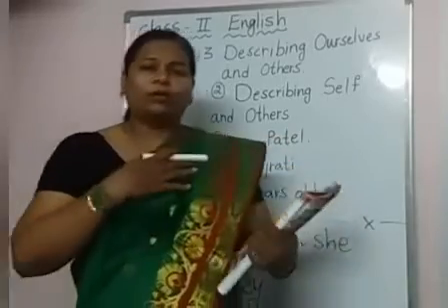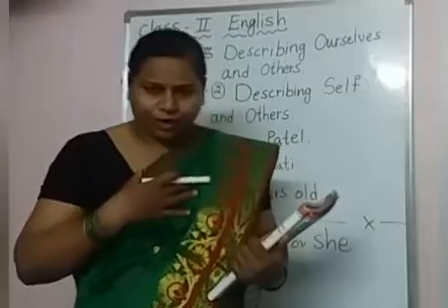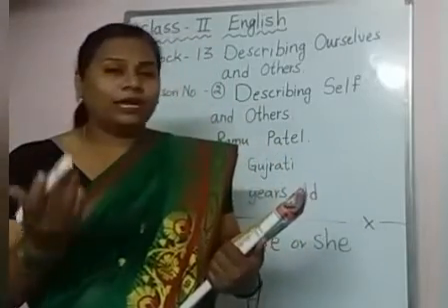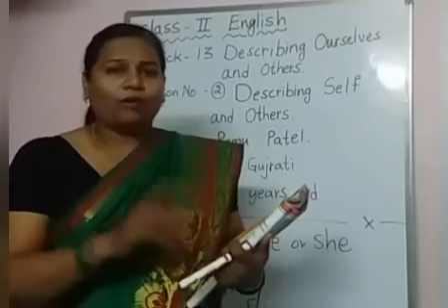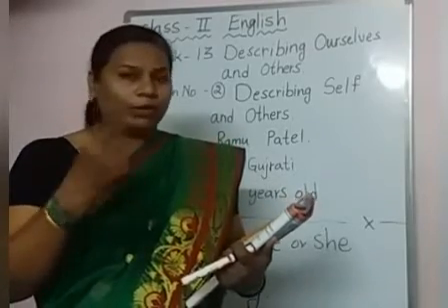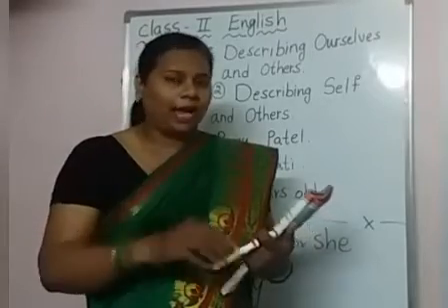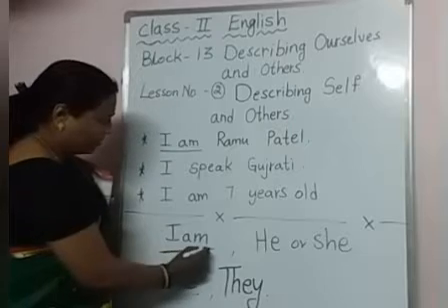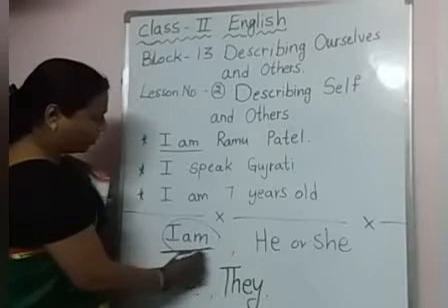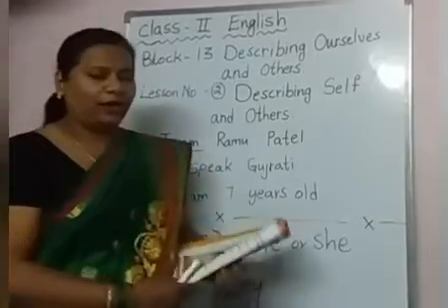Okay children, now I want to tell about myself. What will I say? I am Nusrat Begum. I am your English teacher. I like painting. So when the teacher is describing herself, what words am I using? I am using I am. So when we are describing ourselves, we will use I am. Till here clear, children? Next point I will explain to you.